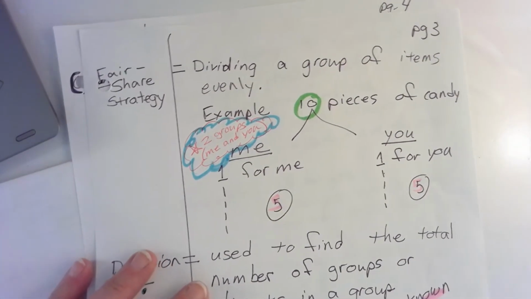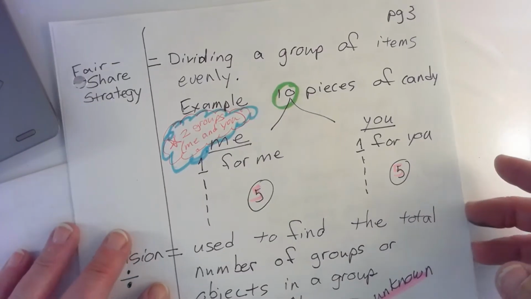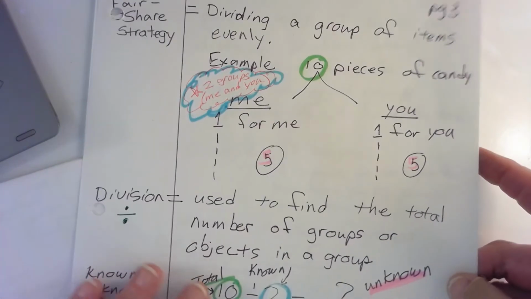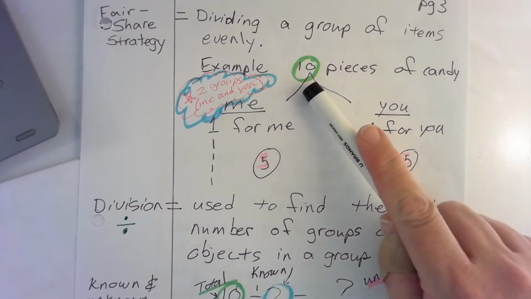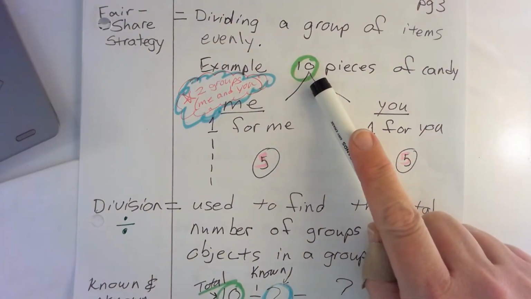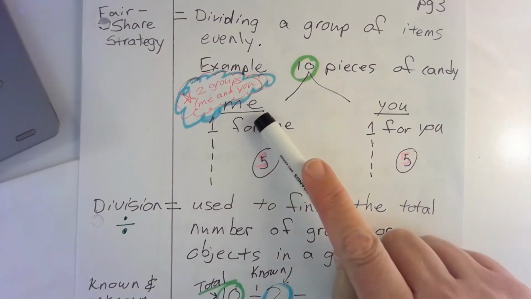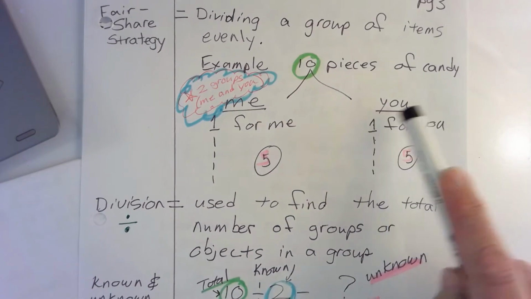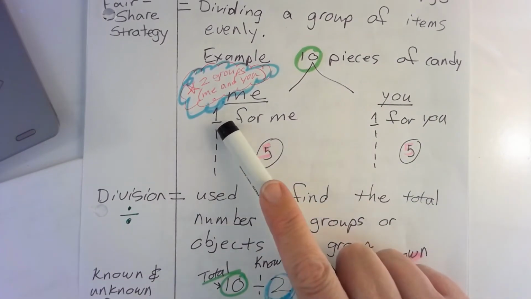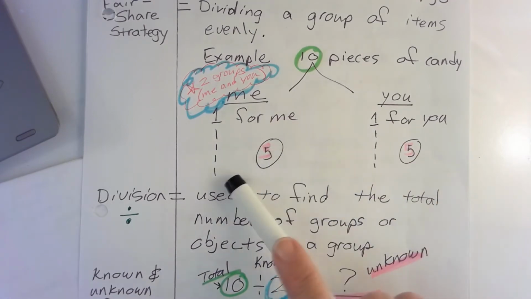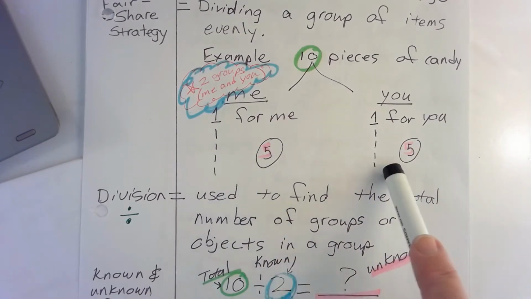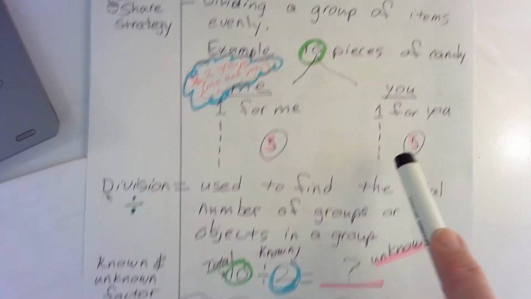Okay, so we did talk about fair share, and this is how we divide groups up evenly. So for example, if you had the total, which is like say 10 pieces of candy, this is me and this is you. That means I give one to me, I give one to you, I give one to me, I give one to you, and that's how we fair share until we divide it up evenly.